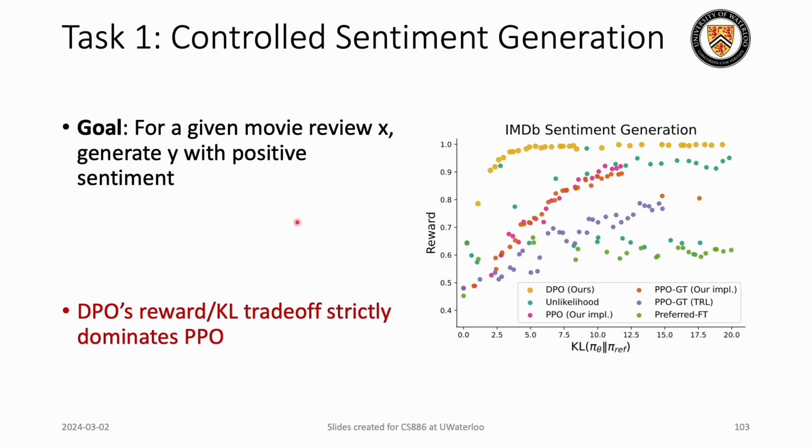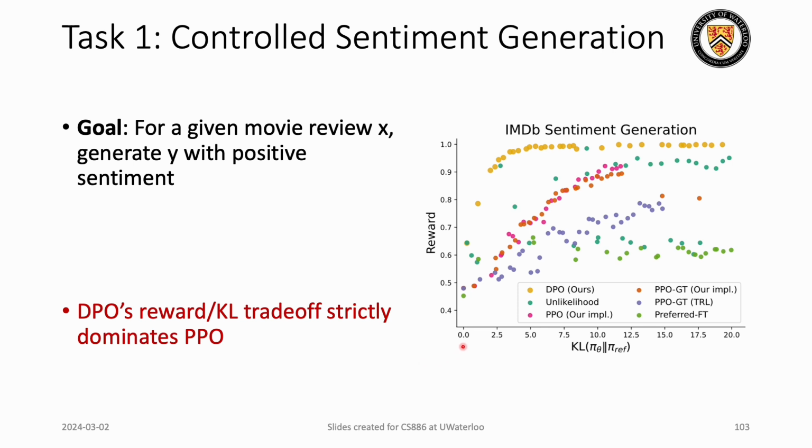As you all know, the goal of this task is, given a movie review, we want to generate a positive sentiment response. We can see here, the yellow one is DPO. It is strictly dominating when we compare it with PPO in terms of the reward to KL divergence ratio.